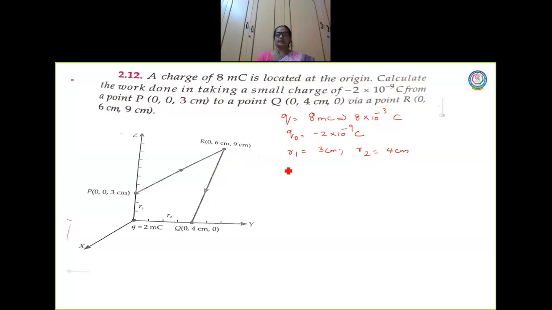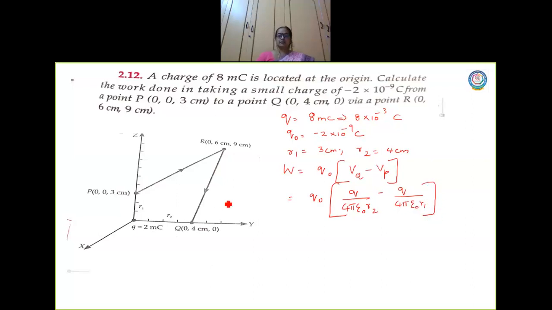So what is the work done? Work done formula: W is equal to Q naught into the difference in potential, VQ minus VP. The final destination is VQ, so it is VQ minus VP. Substitute the formula: Q naught into Q by 4 pi epsilon naught R2 minus Q by 4 pi epsilon naught R1.